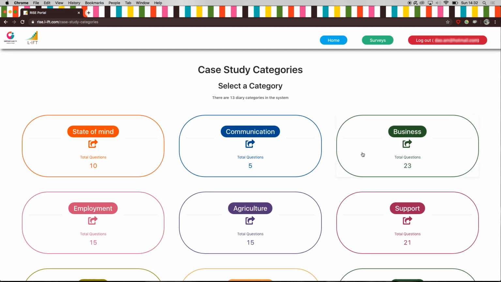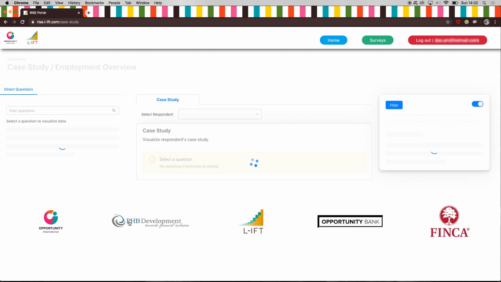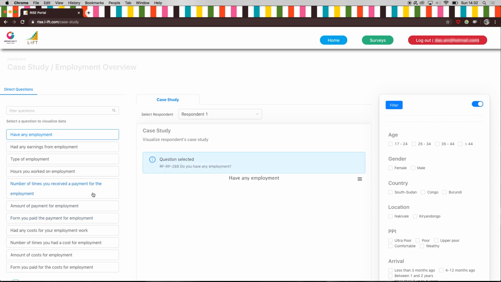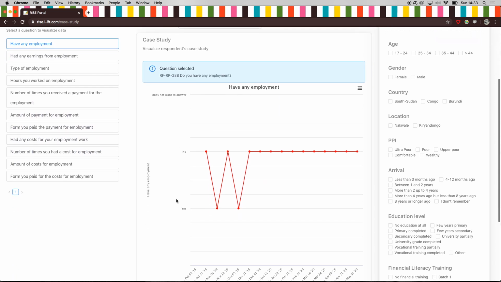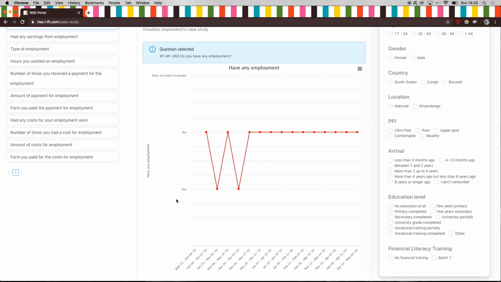For instance, let's choose employment and examine respondent 1. The first question is whether this person had employment. The graph shows that they only had employment for very short periods of time at the end of October, beginning of November, and at the end of November, beginning of December.